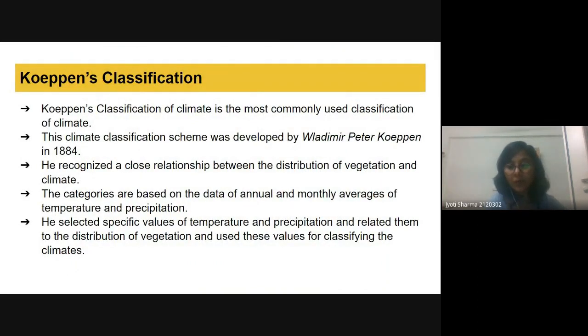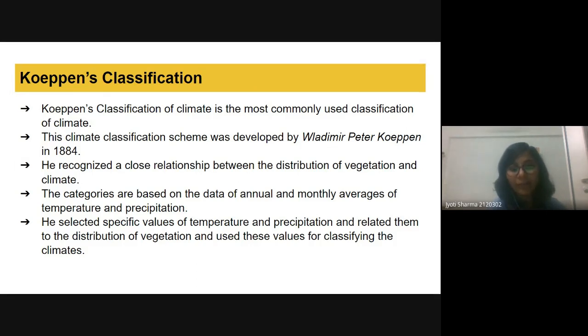Okay, now let's talk about the classification of climate. One of the geographers, the name is Koppen, gave a classification of climate, and this is the most used classification of climate.